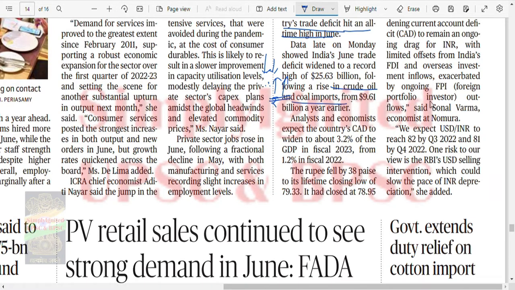appreciated. Okay. Analysts and economists expect country's CAD to widen to about 3.2% of GDP in fiscal 23 from 1.2%. Okay, so it would be about 2% change. The rupee fell by 38 paisa to its lifetime closing low.